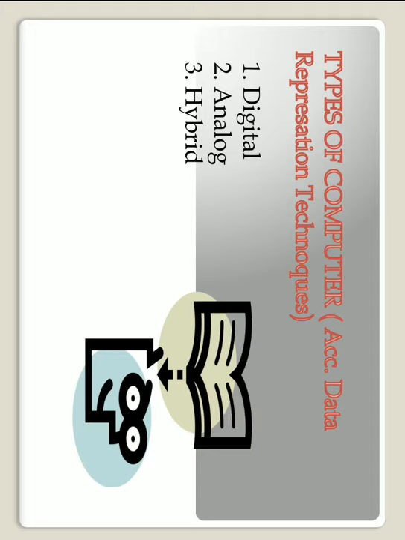Second one is the analog computer. These computers do not operate on digital data. Instead, they operate on data that is presented to them in the form of continuously variable quantities like temperature, pressure, revolution, and the like. The representation of the flow of data is in wavy form. They react in a predefined way to changes in the specific quantities.